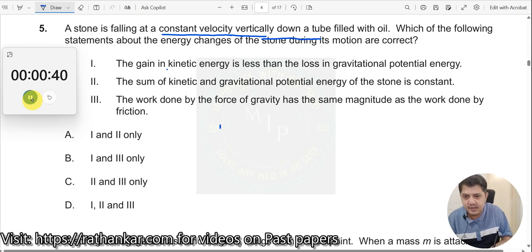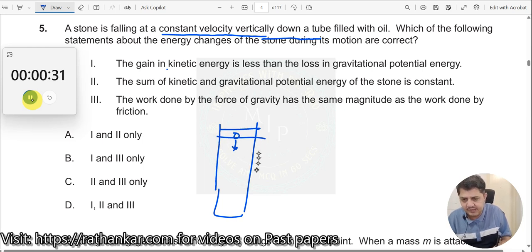What's happening over here? When a stone falls through a tube, the potential energy is reducing because it's coming down. Kinetic energy should increase, but is it increasing? No. If the kinetic energy was increasing, it would not fall at constant velocity, right? It's mentioned very clearly: constant velocity, which means kinetic energy is not increasing. Kinetic energy is constant. So the gain in kinetic energy is less than the loss in gravitational potential energy.